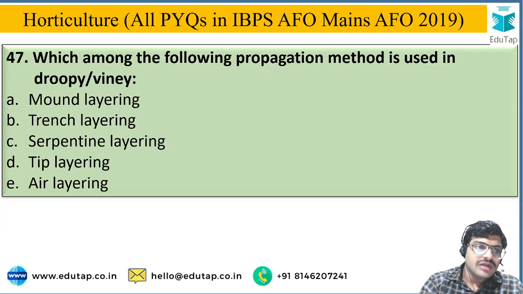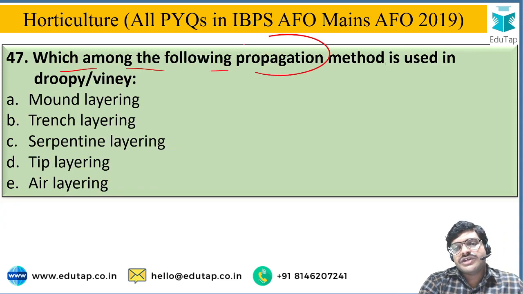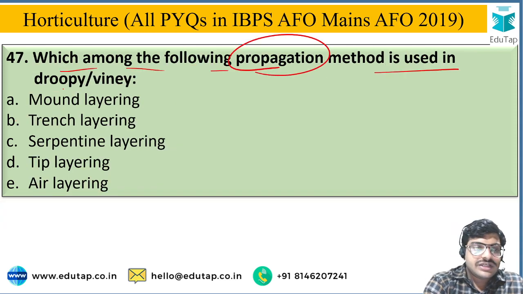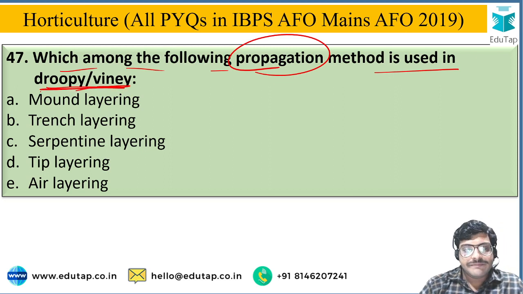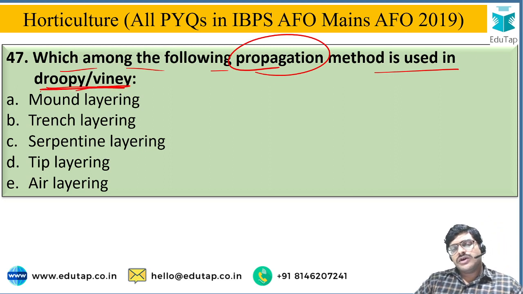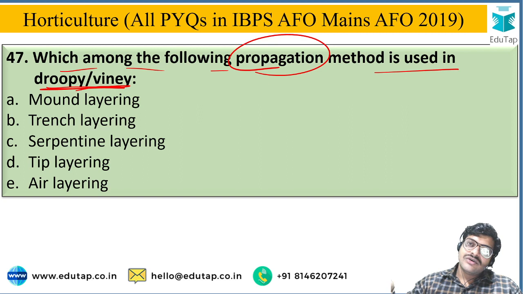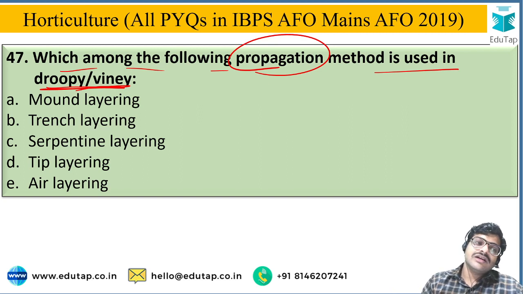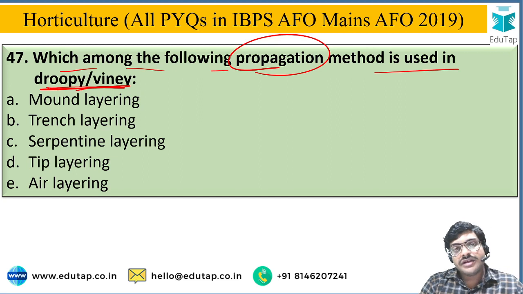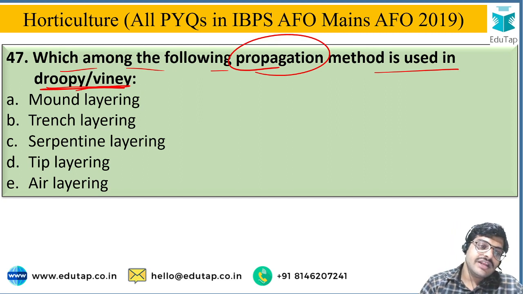Next, which of the following propagation methods is used in droopy or viney plants? For plantation crops whose branches are droopy, which among the following methods is used for propagation? The options are mound layering, trench layering, serpentine layering, tip layering, or air layering.